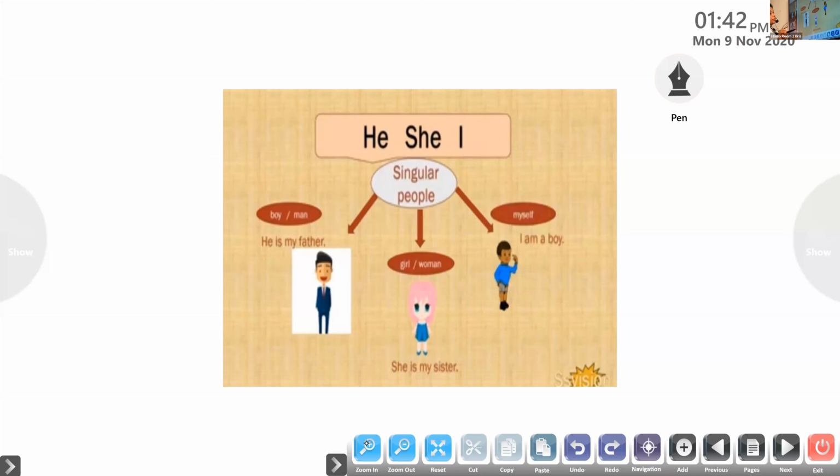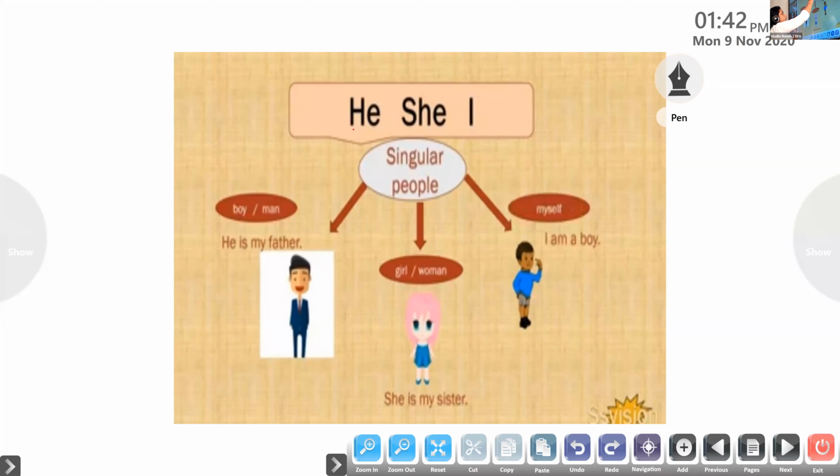So here we go. These are the pronouns: he, she, I. First of all, let us see how he is used. We use he in place of a boy or a man. We use she in place of a girl or a woman. We use I when we are talking about myself. These three pronouns are used for singular people, when we talk about one person.